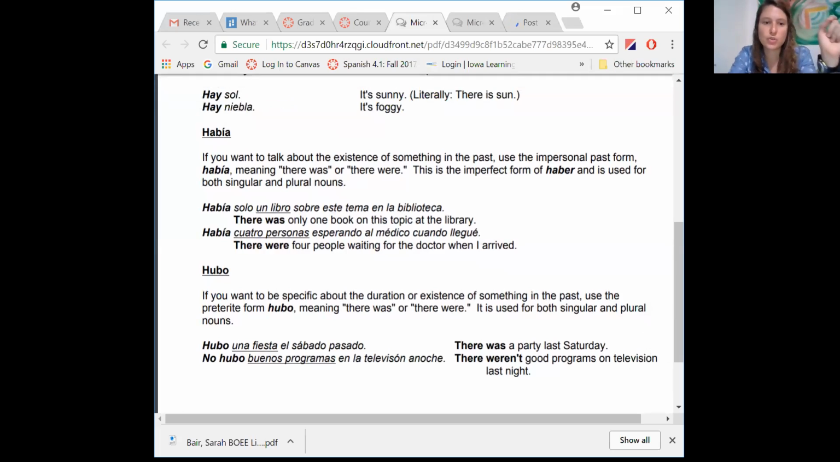Había is more like there used to be. Hubo is one specific time when you're talking about the duration or existence of something in the past, such as hubo una fiesta. Look at this. This is the time. El sábado pasado. We're not talking about an extended time. We're just talking about last Saturday. And then no hubo buenos programas en la televisión anoche. So even though it's buenos programas, it's plural, it's still hubo.